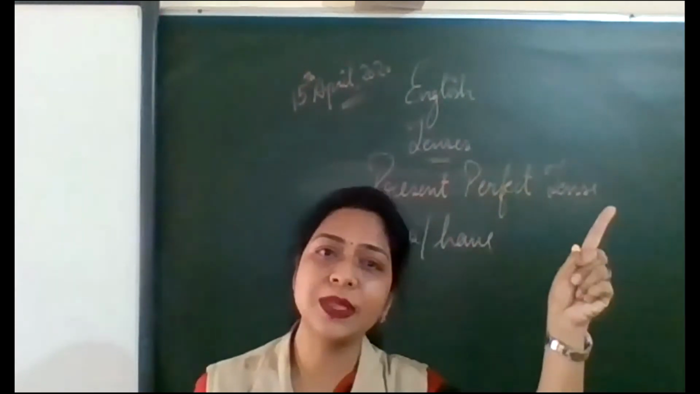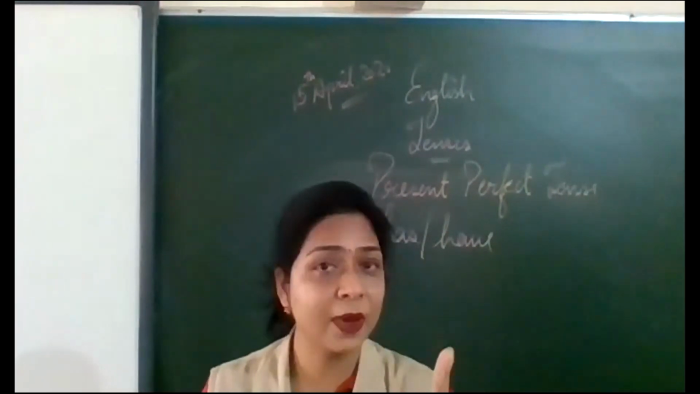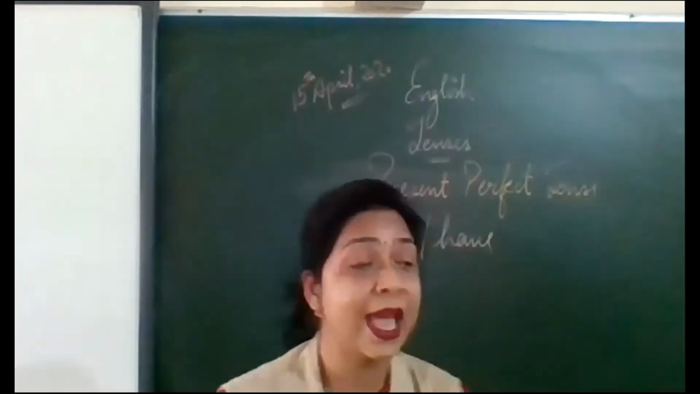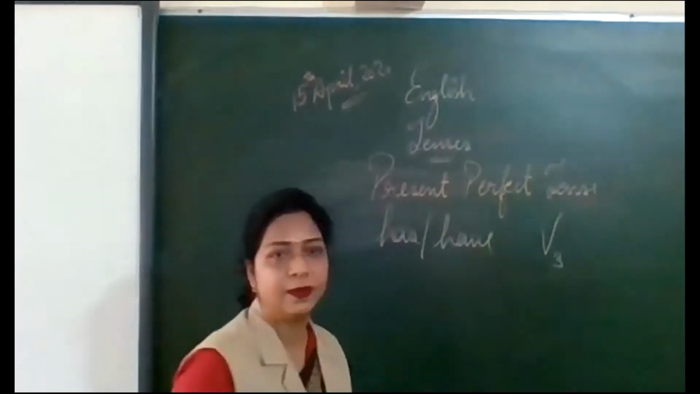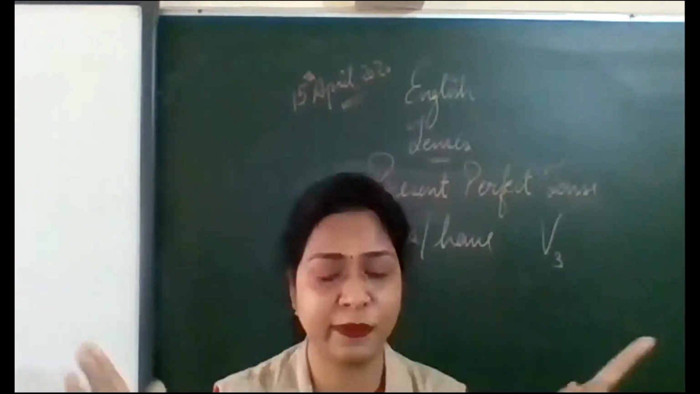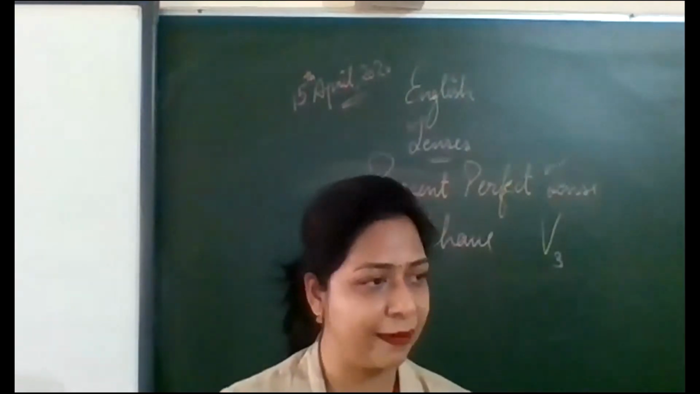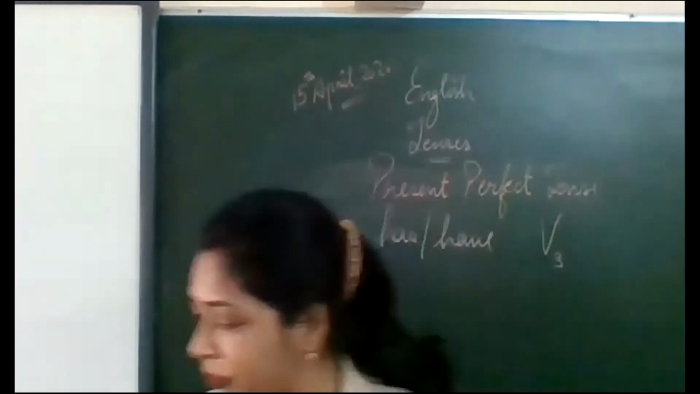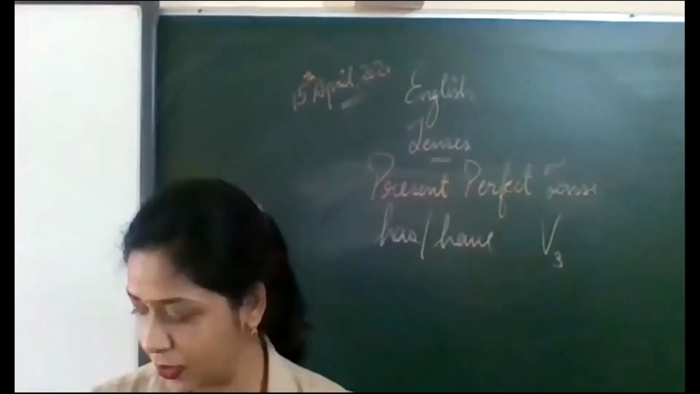So for continuous tense, verb ing form. For perfect tenses, has, have and third form of the verb. This must come to our mind as soon as we hear perfect tense. Verb third form and has and have for present perfect. Okay. Now let's see a sentence.